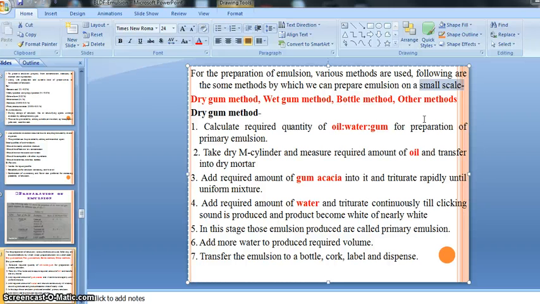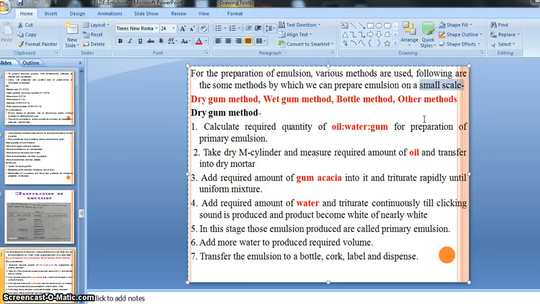If they prepare an emulsion, they formulate 10 liters, 100 liters, 200 liters.